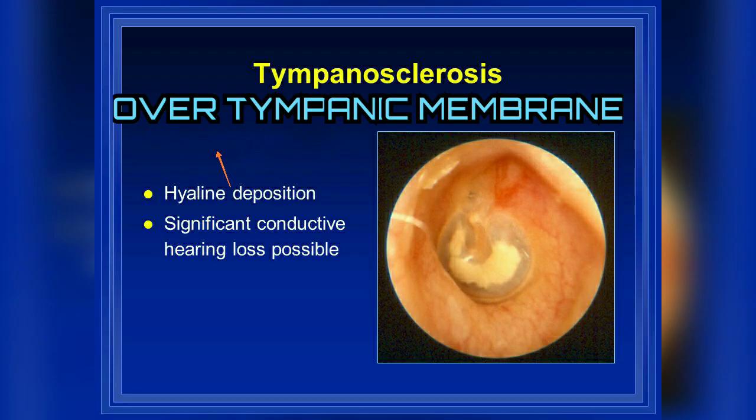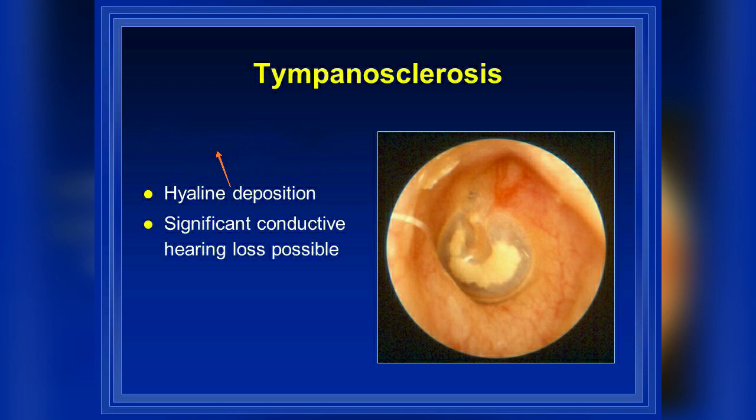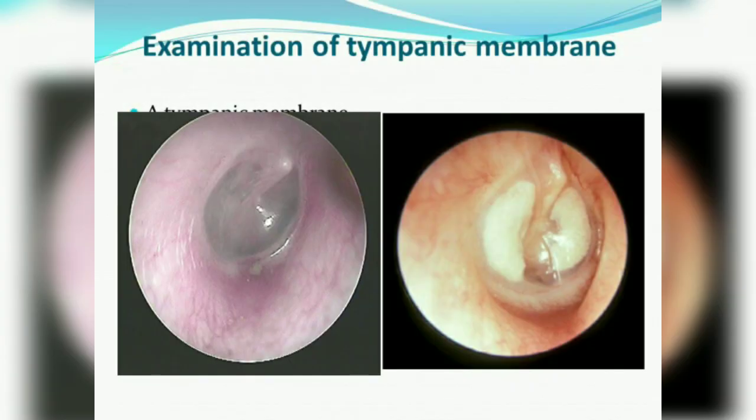So here comes the fourth part of the video, that is tympanosclerosis. Let me tell you friends that we have a tympanic membrane in our ear, on which, due to time, dust and untidiness, a hyaline deposition forms. Hyaline is a kind of translucent cartilage, and it covers the eardrum and the middle part of the ear, which causes problems in hearing.